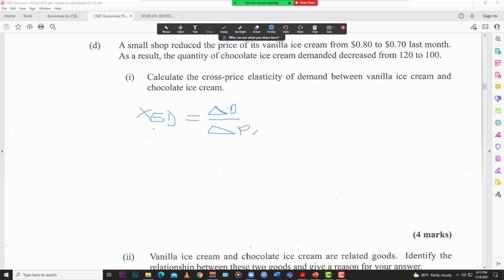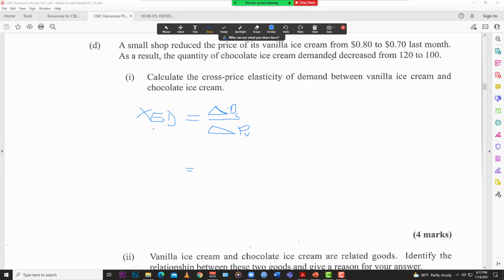We're looking at the percentage change in demand for chocolate, and the percentage change in price for vanilla. So that's our formula for the cross elasticity of demand between vanilla ice cream and chocolate ice cream. So let's now work out the change in demand.